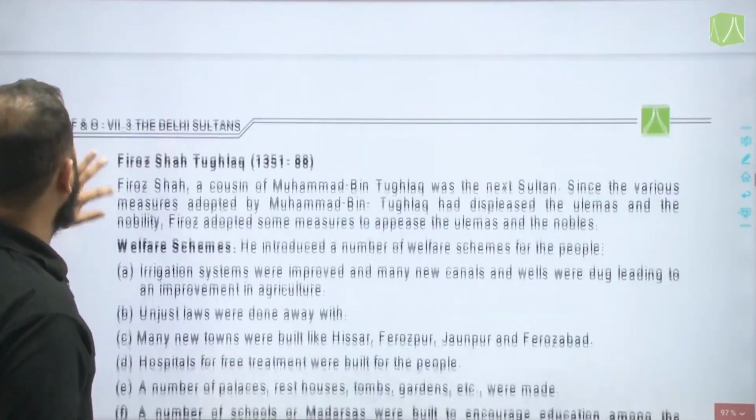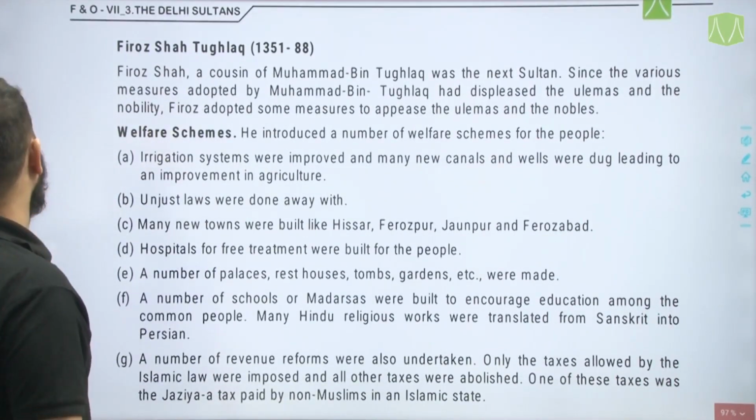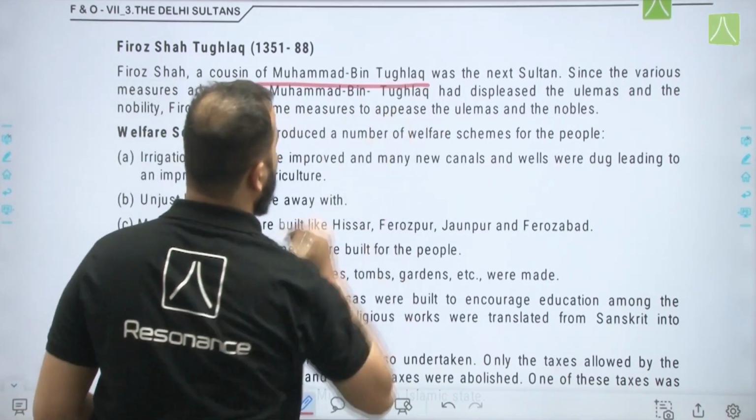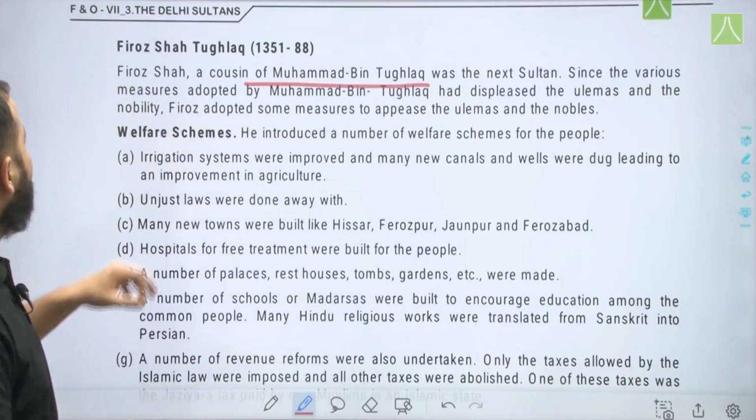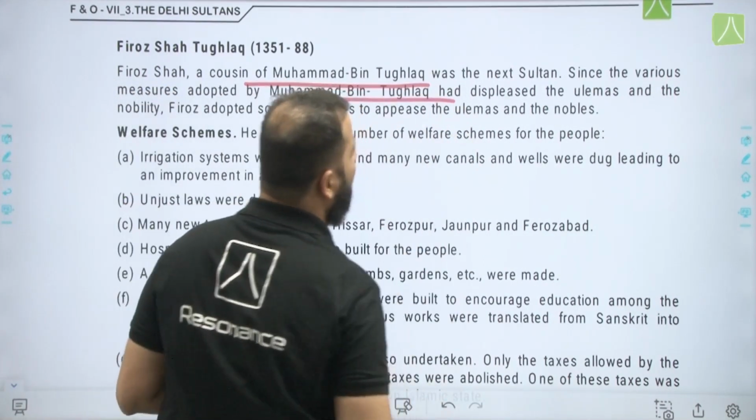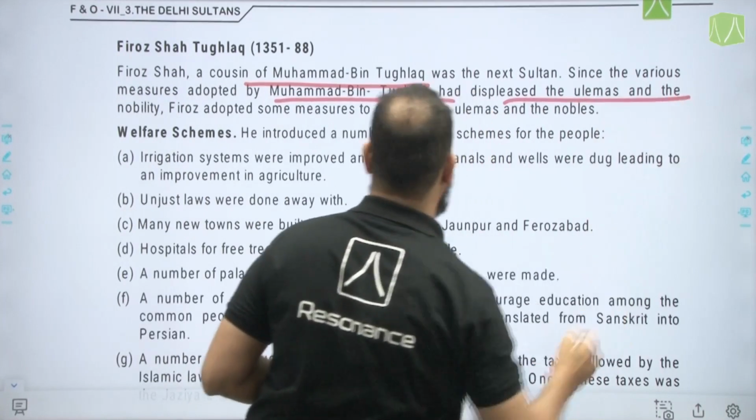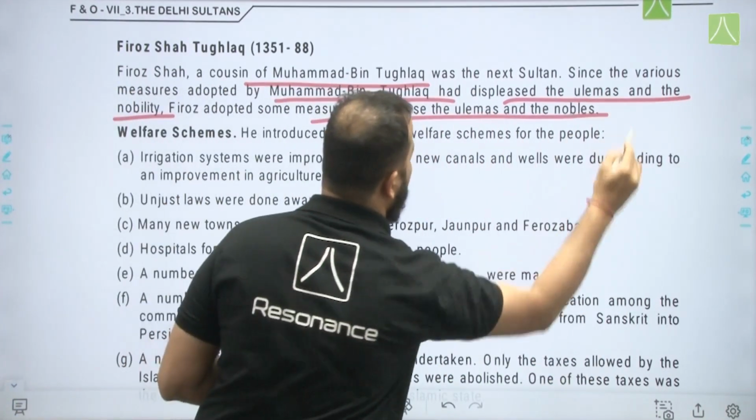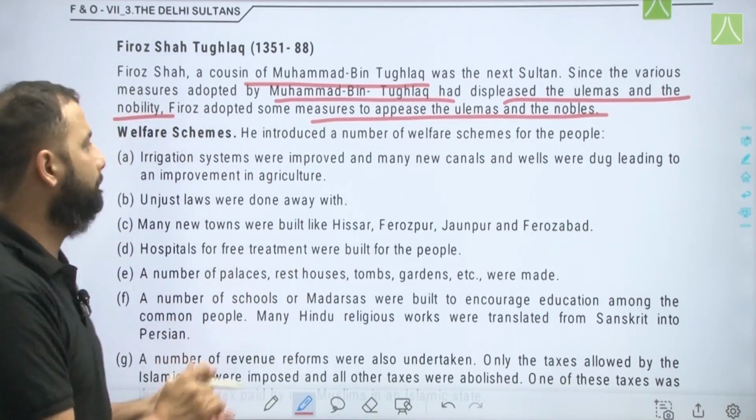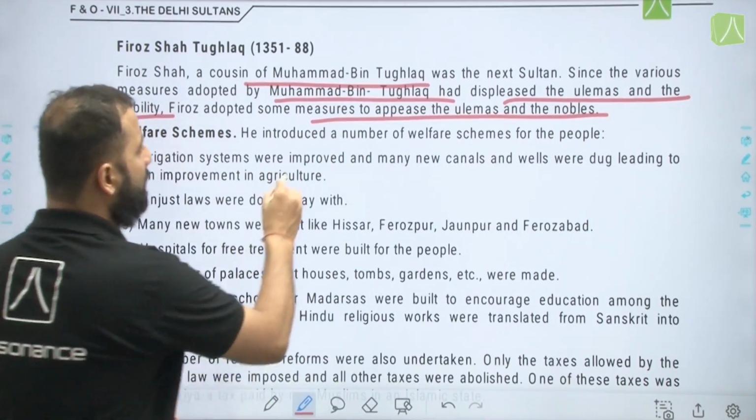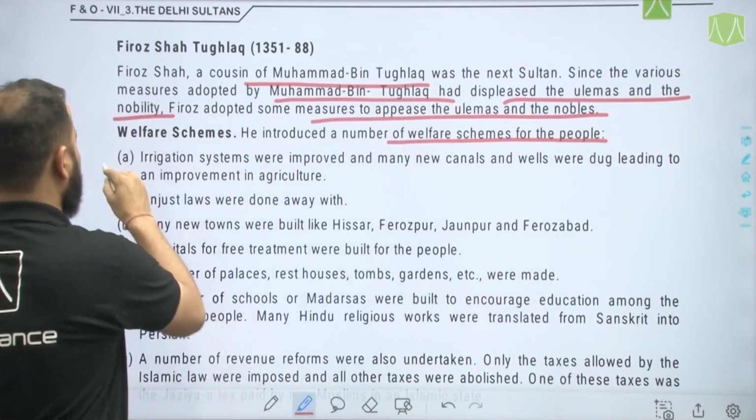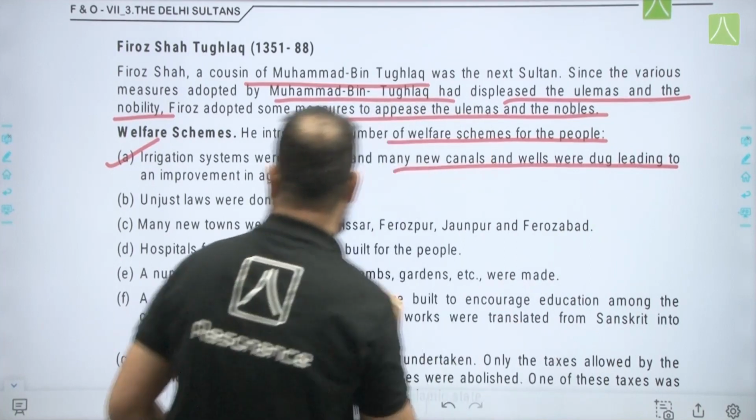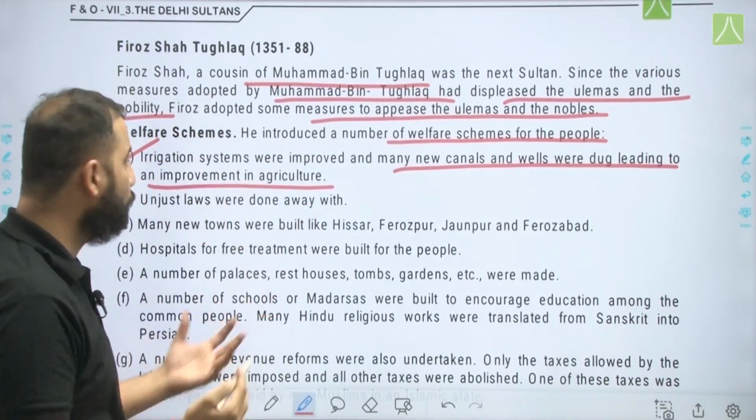Then comes Firoz Shah Tughlaq. Firoz Shah Tughlaq was a cousin of Muhammad bin Tughlaq and was the next sultan. Since the various measures adopted by Muhammad bin Tughlaq had displeased the ulemas and the nobility, Firoz adopted measures to appease the ulemas and the nobles, that is, to pacify them. Now, welfare schemes: he introduced a number of welfare schemes for the people. Irrigation systems were improved and many new canals and wells were dug, leading to an improvement in agriculture. So that's a good point.